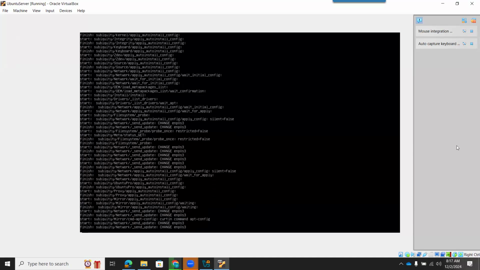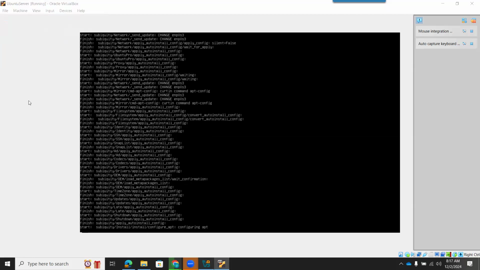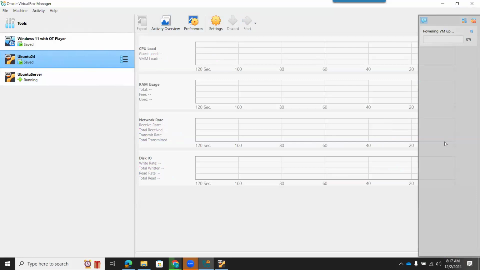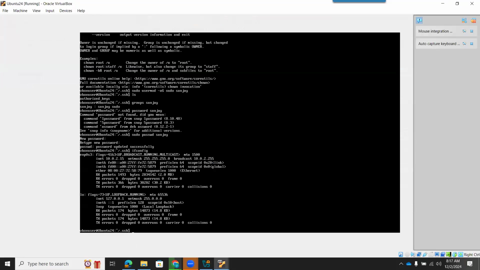So it will take some 5 to 10 minutes, and I don't want to waste time here. So what we can do, I already have one machine, and let's use it. You can see this is a machine which I have created. So I am starting it, and it will get started. And like that, you can start using this. Okay. And you can see I have logged into this machine.